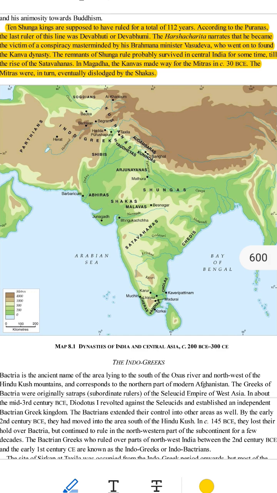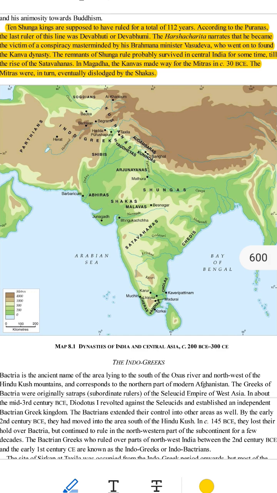Who were the Shungas? 1. The Shunga dynasty came after the Maurya Empire. 2. They ruled India for about 112 years, according to ancient texts called the Puranas. 3. There were 10 Shunga kings in total.